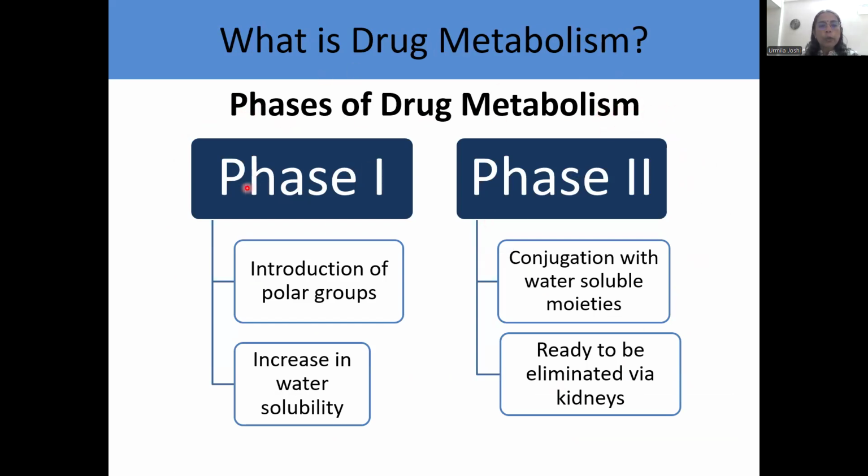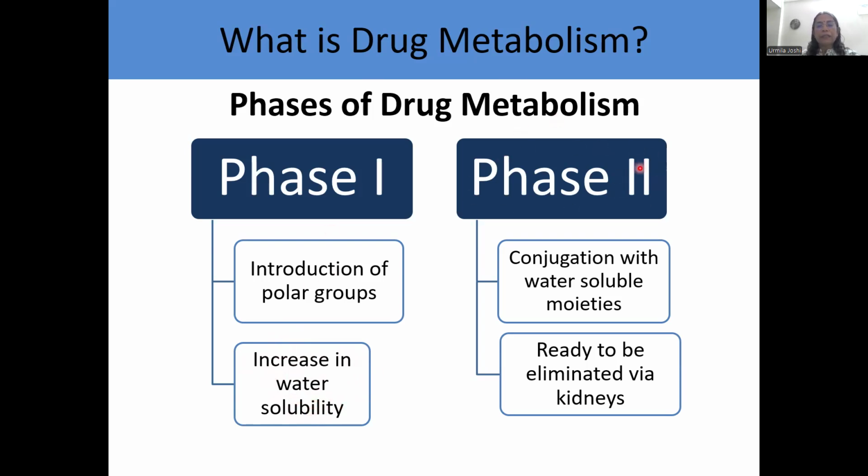There are two distinct phases of drug metabolism. Let us see this. What happens in phase 1? Any lipophilic substance is acted upon by enzymes, and there is introduction of polar groups on the lipophilic substance. What are these polar groups? There is OH, okay, there is COOH. All these are polar groups. So polar groups are introduced. We will see the examples later. Now, what do they do? Polar groups increase the water solubility, but such compounds still may not be completely water soluble.